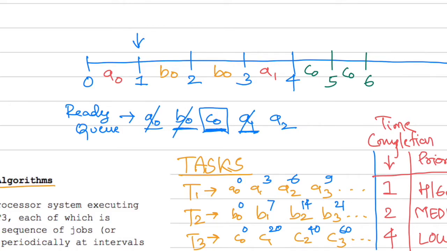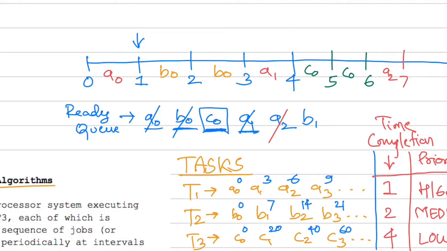So A2 comes here from 6 to 7. A2 takes the position, and A2 runs for only 1 second. So A2 runs from 6 to 7, and it goes out of the ready queue. Now, however, at the 7th second, we have B1 coming into the picture. Yes, this is a little time consuming, and it needs a lot of patience. So B1 comes into our ready queue at the 7th second.